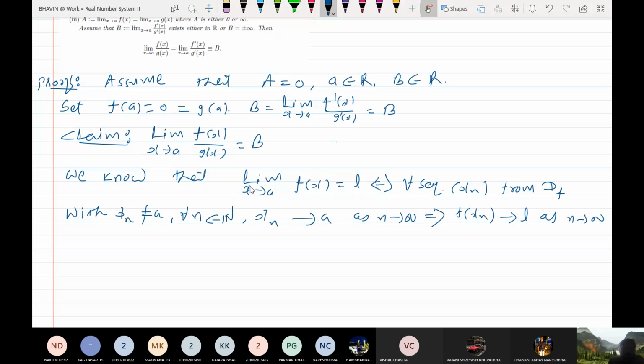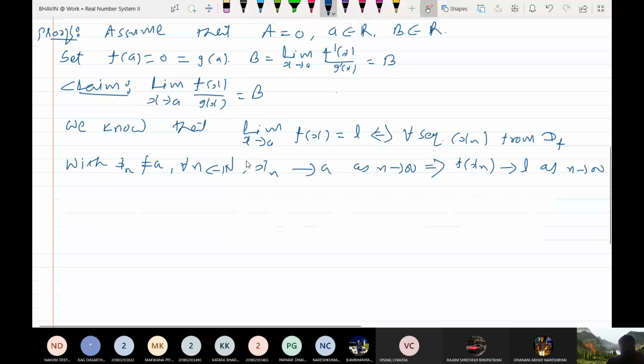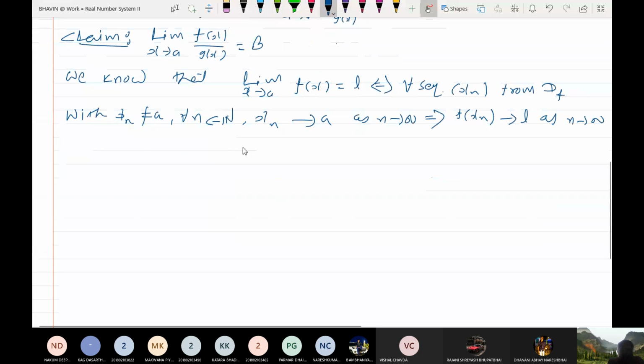Now look at this. I want to show that the limit as x tends to a of f x upon g x is equal to b. From where should I begin? I should consider one sequence. Here x tends to a, therefore I take xn tends to a.